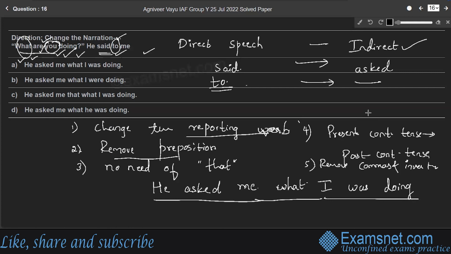So no need of that, right? Therefore, third rule is no need of that. Directly we have to start with what, and the sentence should be in past continuous tense, right? Therefore, what I was doing, in place of you, we have to write I was doing, right? Therefore, look at the options. He asked me what I was doing. Option A is the right answer.